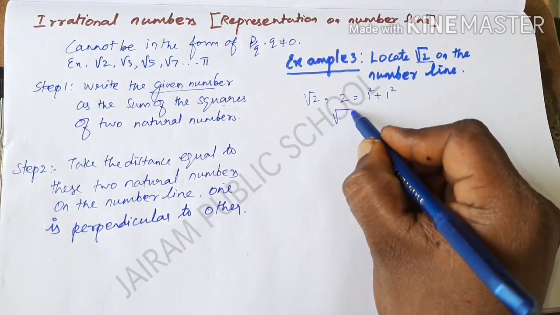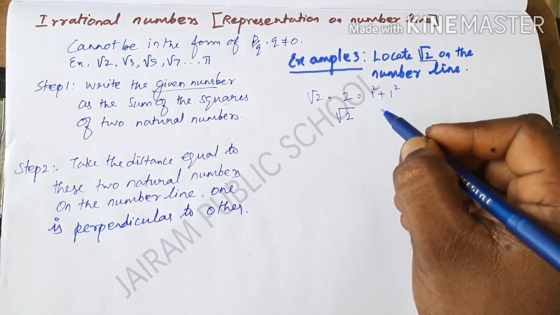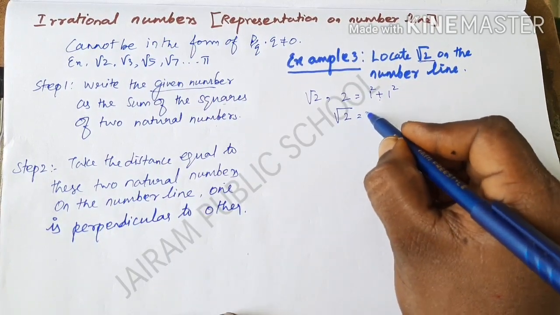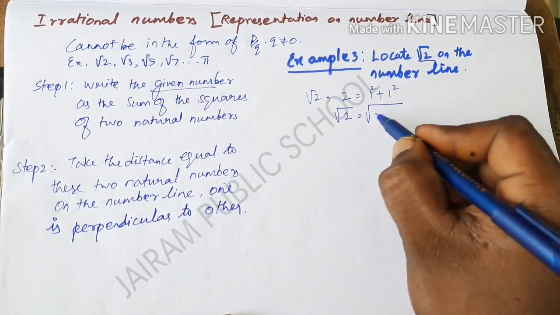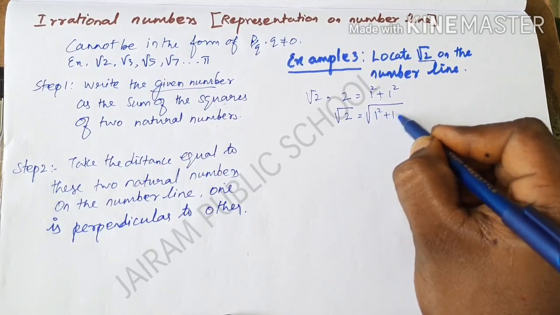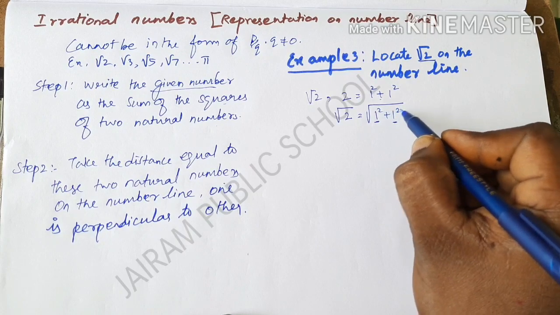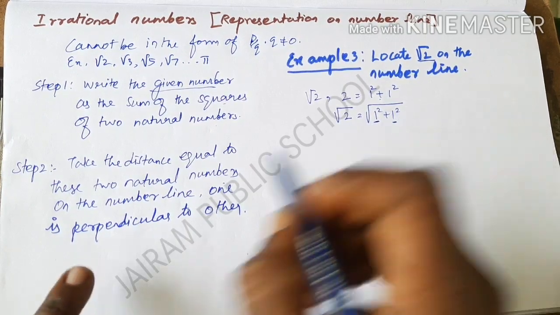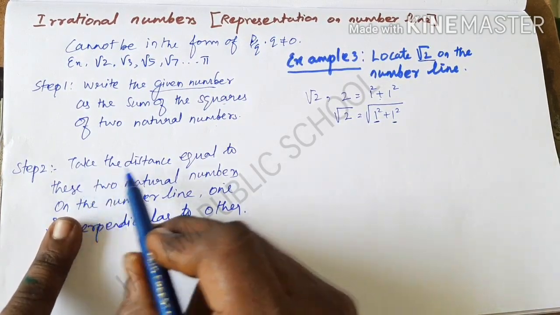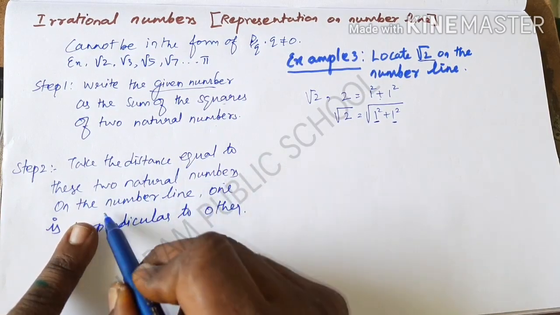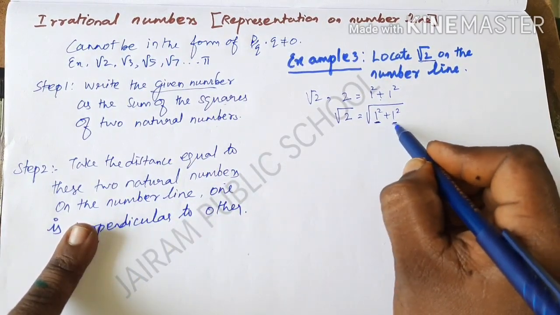So the square root of 2. By using the Pythagoras theorem we are going to find the root 2 value here. We take the square root on both sides, that is root of 1 square plus 1 square. We need not consider the square part, and this is our required number. So the next step is to take the distance equal to these 2 natural numbers on the number line.